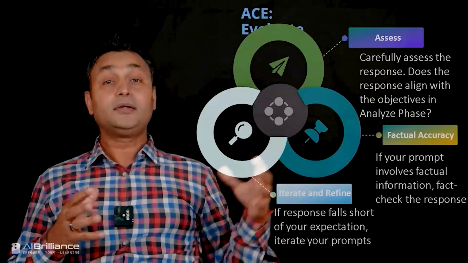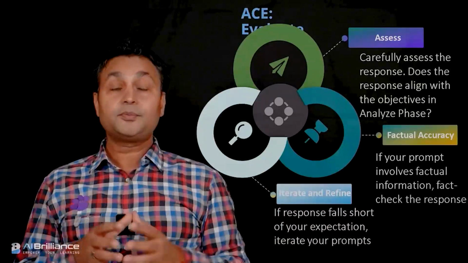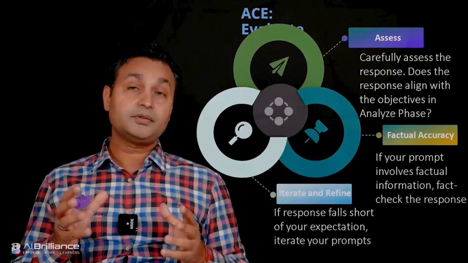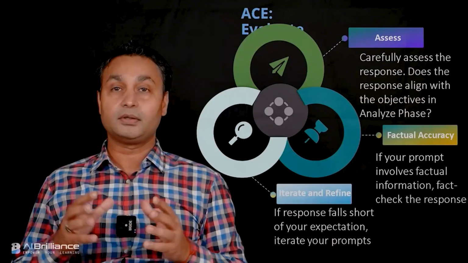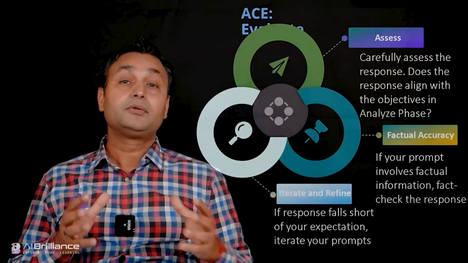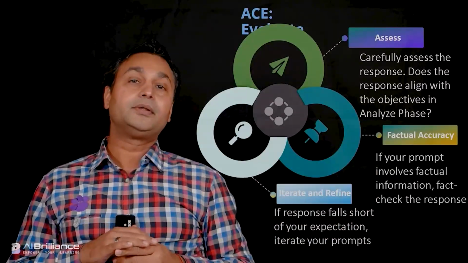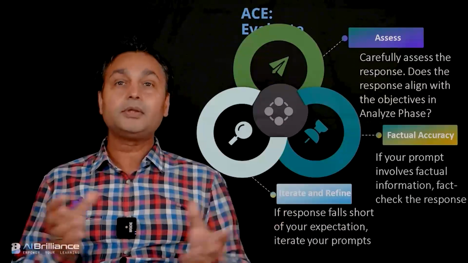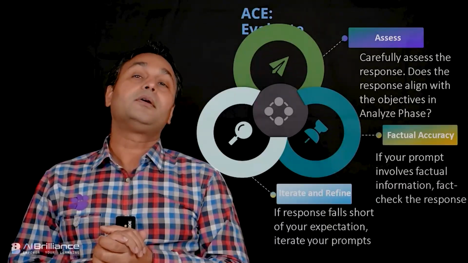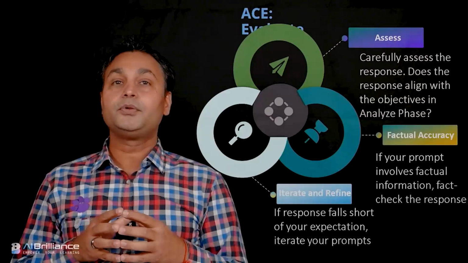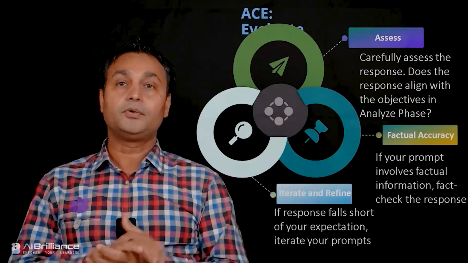Finally, iterate and refine. So you have evaluated the response, and based upon the response, it might be a good idea to iterate, because you might not get the specific thing that you're looking for in a single shot. How do you iterate and refine? Maybe you can try different variations, different techniques, or different input formats, and that will help you get better responses out of the interfaces.